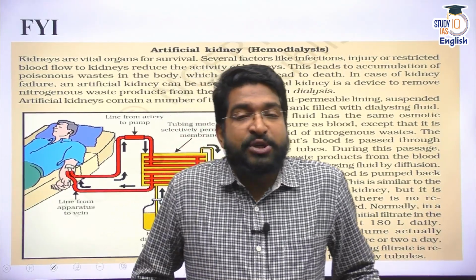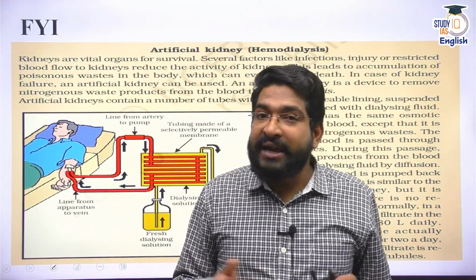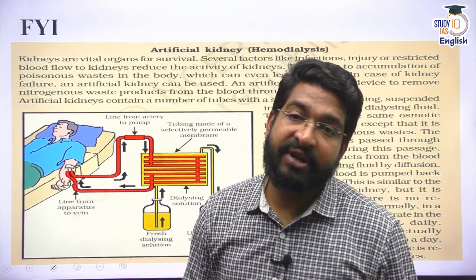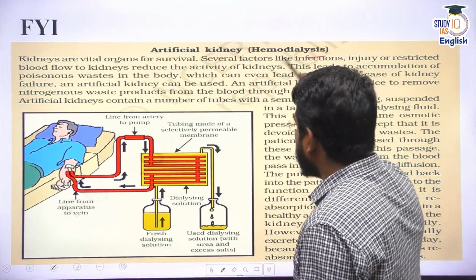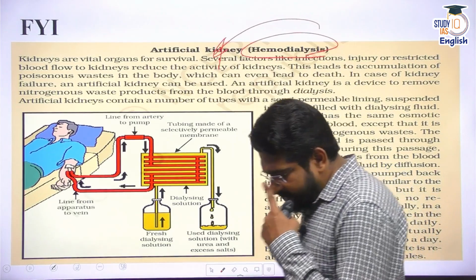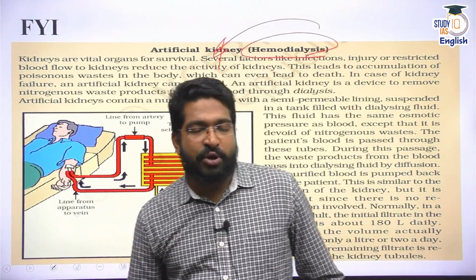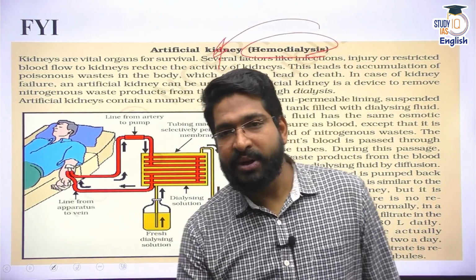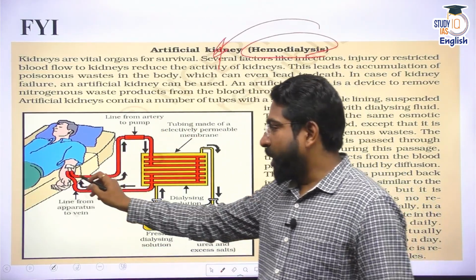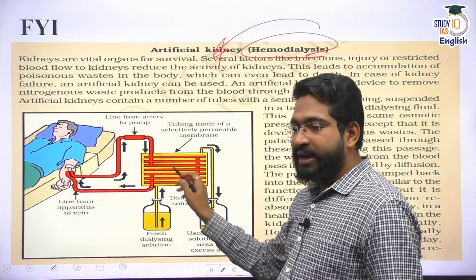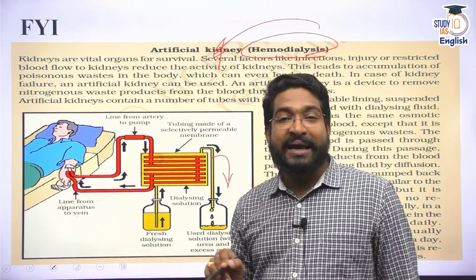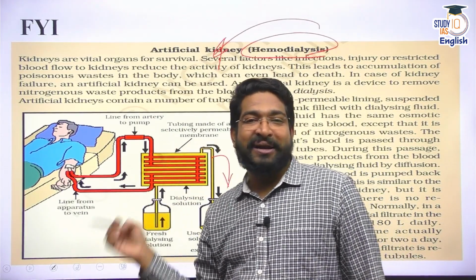That means if, say, imagine both my kidneys are not working, can I survive? I can survive, because these days medical advancement has happened and we have created different machines like hemodialysis, the artificial kidney. If my kidneys are not working, every 2 to 3 days, what would happen is I would go to a setup where there is a dialysis kit, and using this dialysis kit, all the blood will circulate through the dialysis machine, and what the kidney performs is performed by this dialysis machine, and blood is purified.